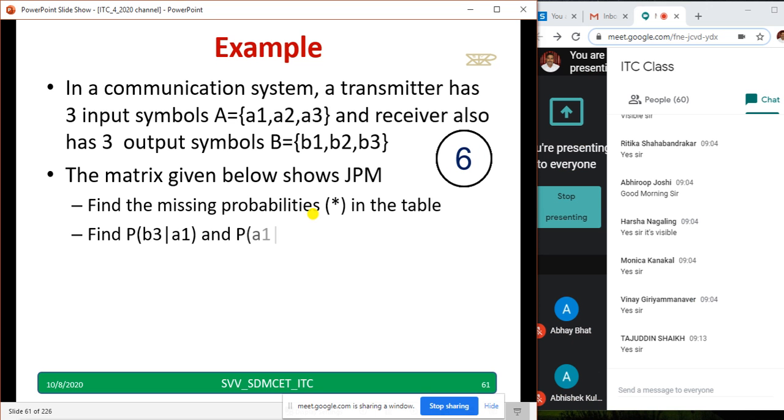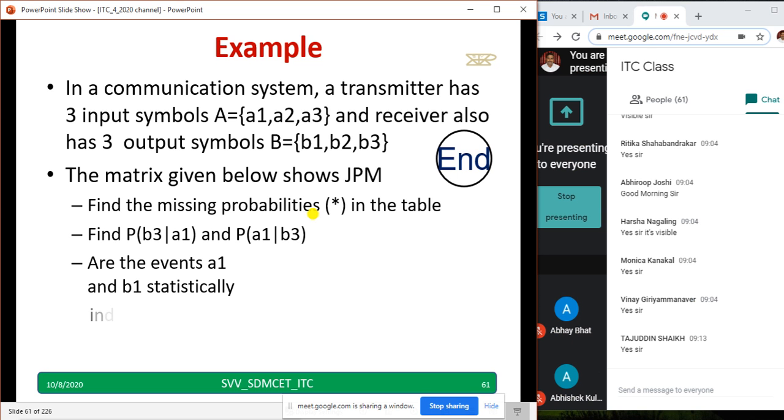Find probability of B3 given A1 and probability of A1 given B3. Last line. Are the events A1 and B1 statistically independent, and why? So let us solve this problem.